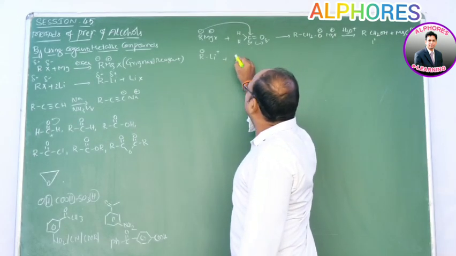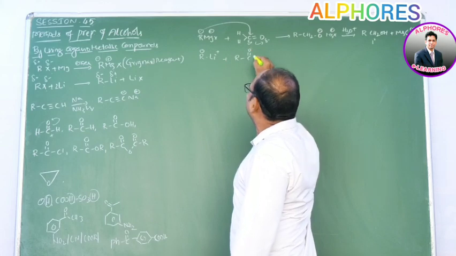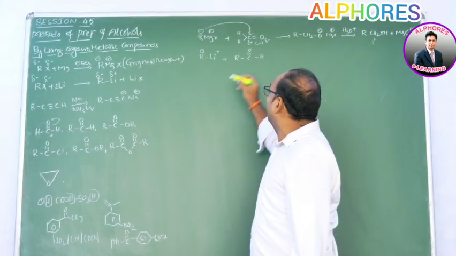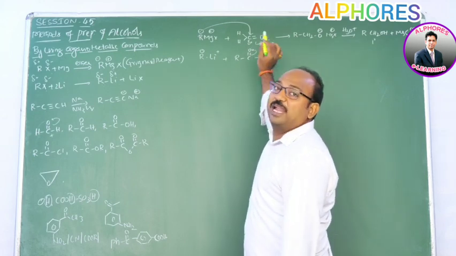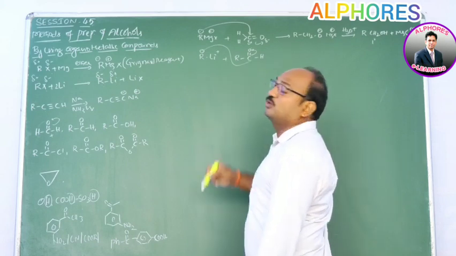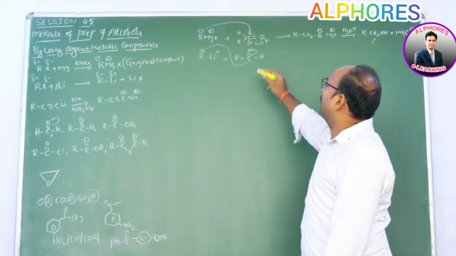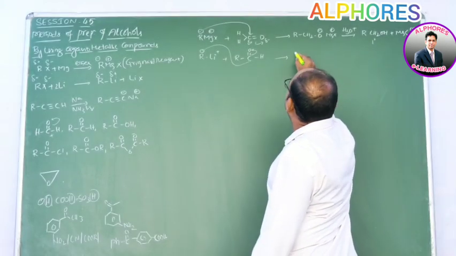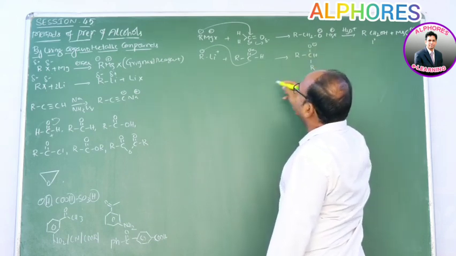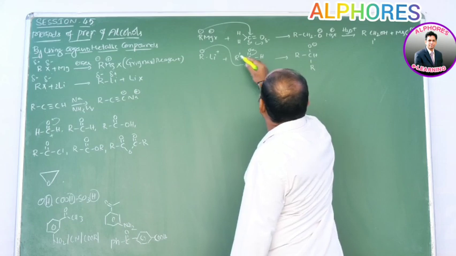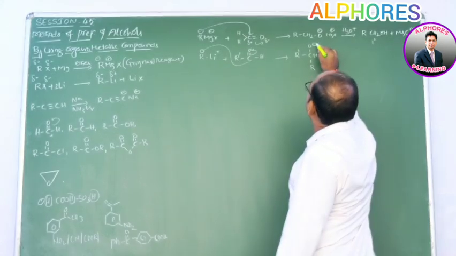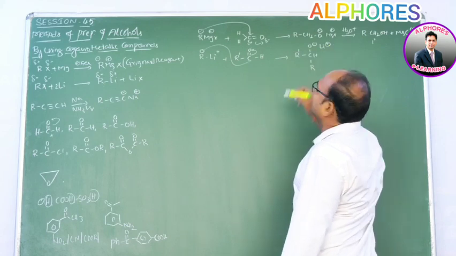On reaction with any other aldehyde, here also the C=O group is attached. The pi pair shifts towards the more electronegative oxygen, and this R minus has to attack the carbonyl carbon. Then we get R'CHO minus with R, along with Li plus.